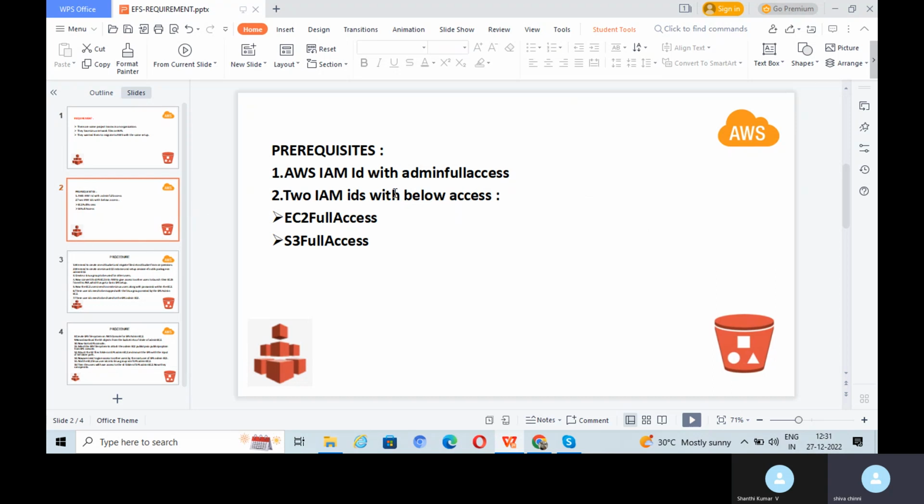Before discussing the solution part, we need to have the prerequisite for this requirement: an AWS IAM ID with admin full access, and another two IAM IDs with EC2 full access and S3 full access in order to access these services.